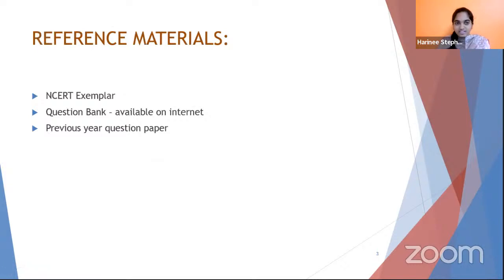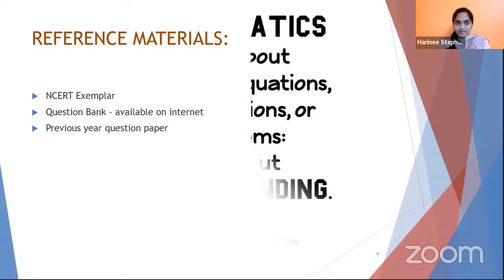Your reference materials can be your NCERT exemplar textbooks, which you can search in Google. All of the three which I have listed, you can just search in Google and get the available links. Question banks and previous year question papers, you can collect from the internet.